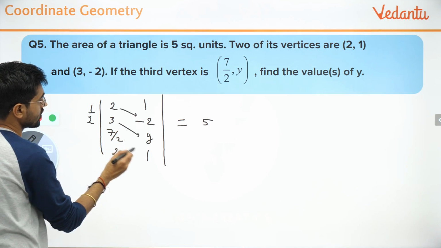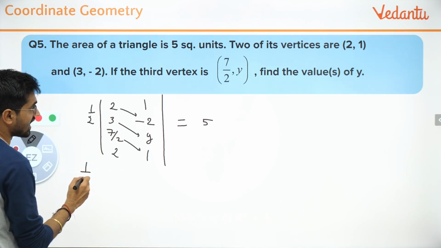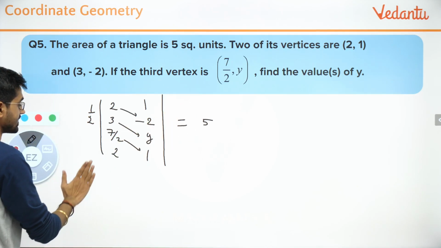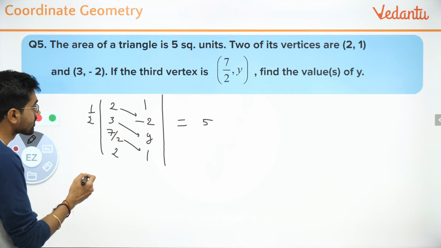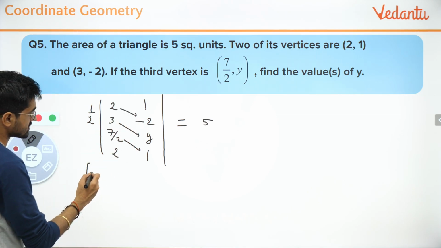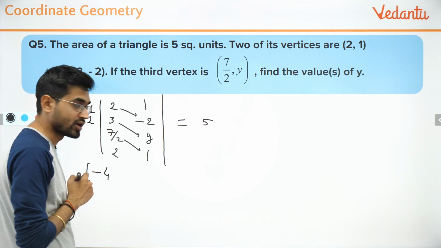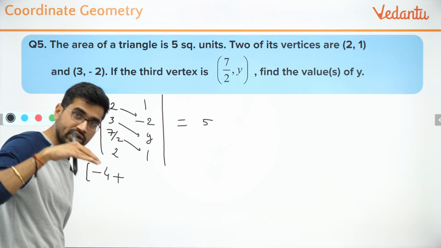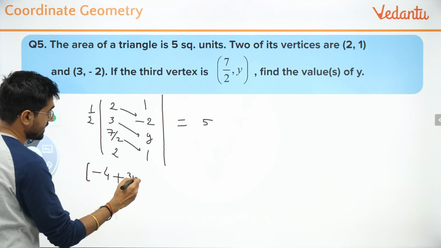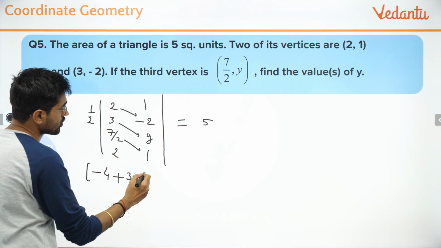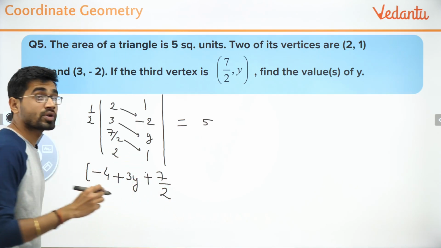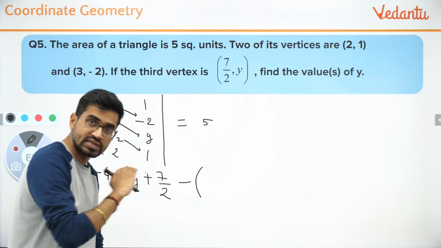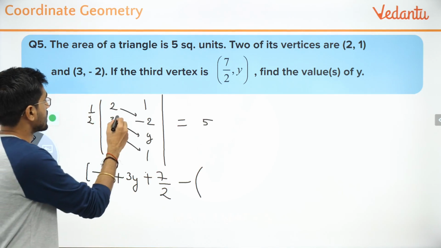Now let us try to find it. Going down and going down. Correct. So what I will get is half. I can take this half and shift it to the other side. It will become 10 there, because I don't want to write it again and again. So I basically will have 2 into -2, which is -4. Plus, I always have to put plus because I'm going down. 3 into y is 3y. And 7 by 2 into 1 is 7 by 2. I hope you remember what I have told you just now, that you will put a minus and then you put a bracket. All the things inside will come with a positive sign. And now I'm going up.